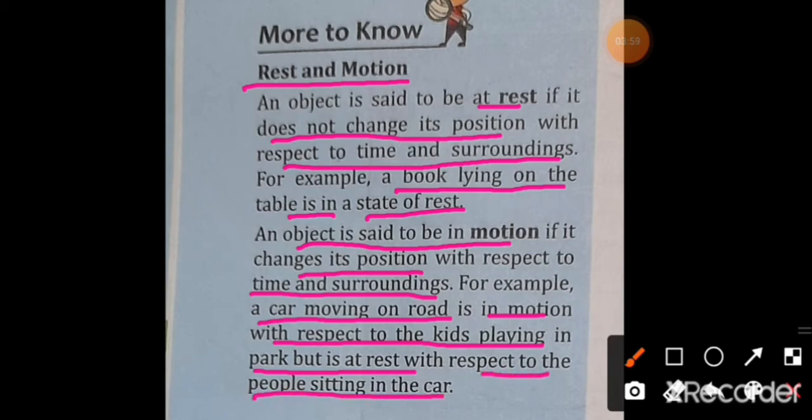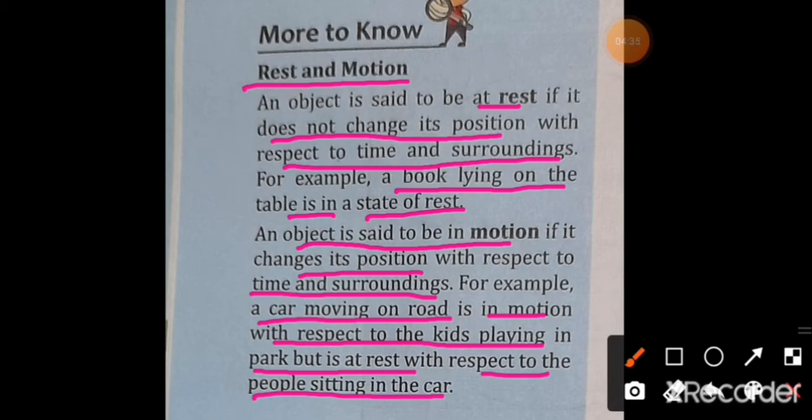So, when an object does not change its position with respect to time and the surrounding, then that object is said to be in the rest condition. Like when we keep the book on the table, the book is said to be at rest on the table. But when an object changes its position with respect to time and the surrounding, then that object is said to be in motion.